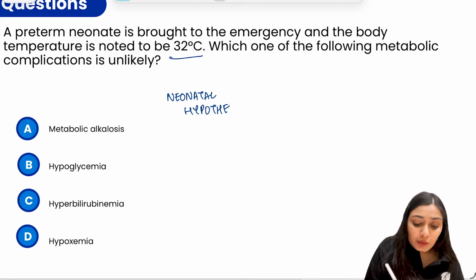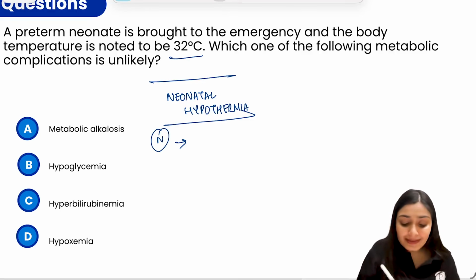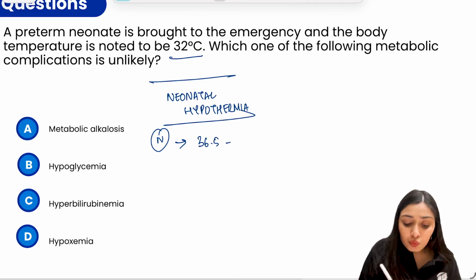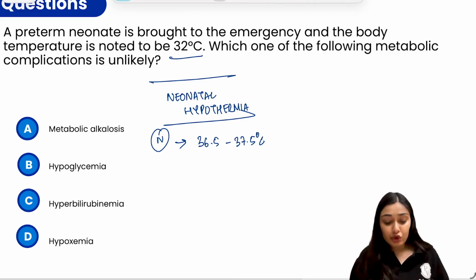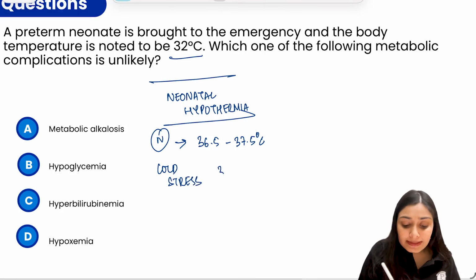What all do you see in neonatal hypothermia? What is the normal temperature range first? The normal range, if we talk about neonates, is 36.5 to 37.5 degrees Celsius. This is the normal body temperature. We say the child is in cold stress if the temperature goes down to 36 to 36.5 degrees Celsius.